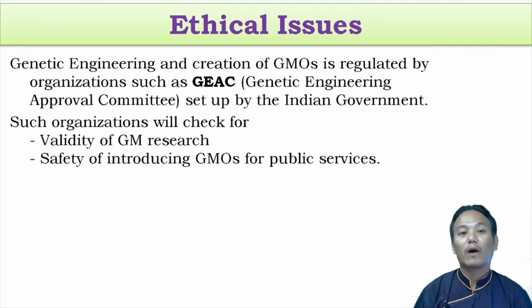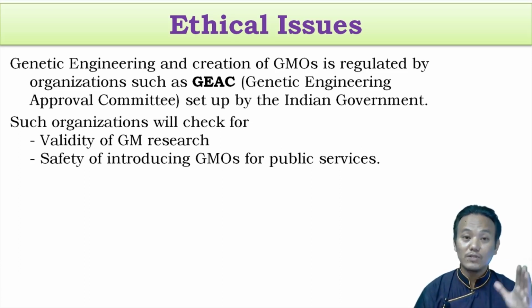Let us now discuss the ethical issues of biotechnology. Right. I told you in biotechnology, scientists can create genetically modified organisms for the welfare of human beings. But that doesn't mean that scientists can create any kind of genetically modified organism they want. Right. It has to be under rules and regulations. The scientists have to seek permission in order to create genetically modified organisms. Right. Why? Because these genetically modified organisms, if they are released into the ecosystem, can have unpredictable results to the ecosystem. Some of them can be quite harmful for the ecosystem, right?